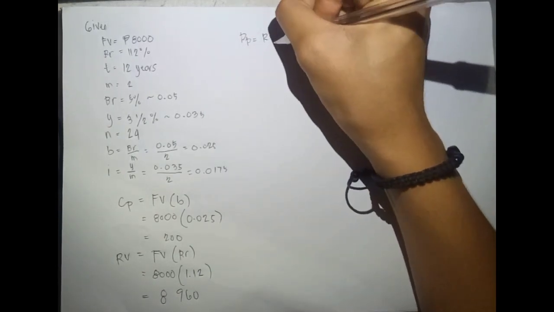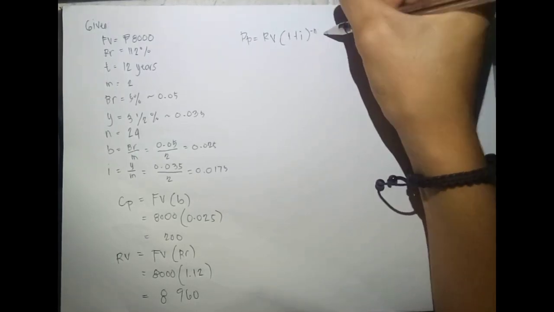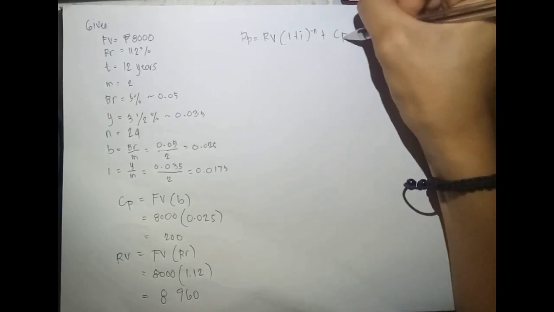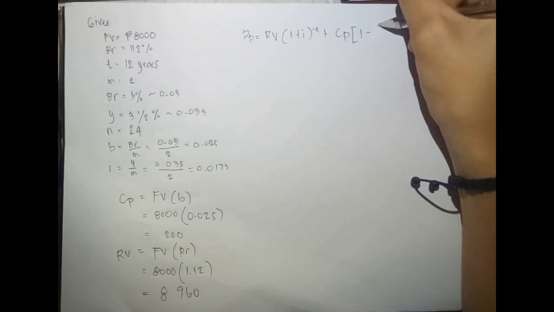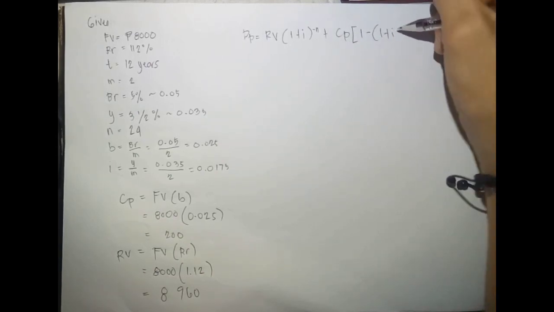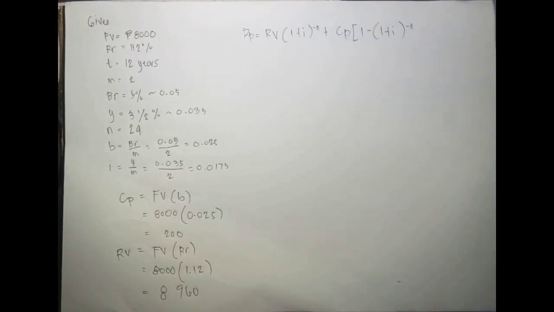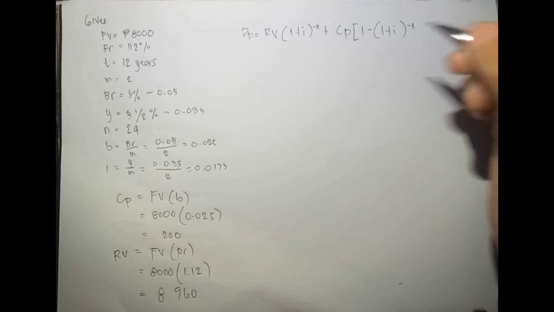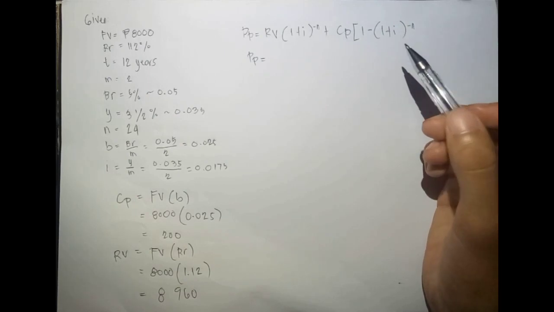So yung formula na gagamitin natin dito is PP equals RV times the quantity of 1 plus I raised to negative N, plus CP or yung ating coupon payment, the quantity of 1 minus the quantity of 1 plus I raised to negative N. So let's substitute the given. So PP is equal to RV. Yung RV natin dito ay